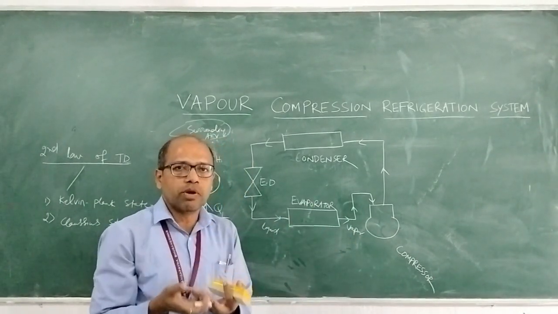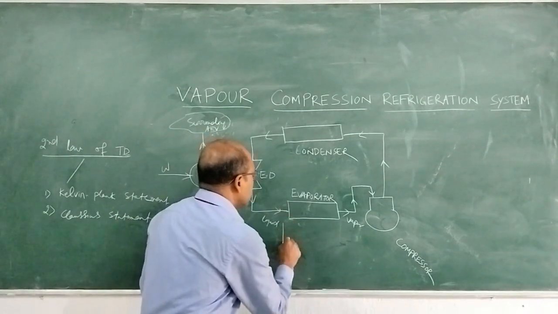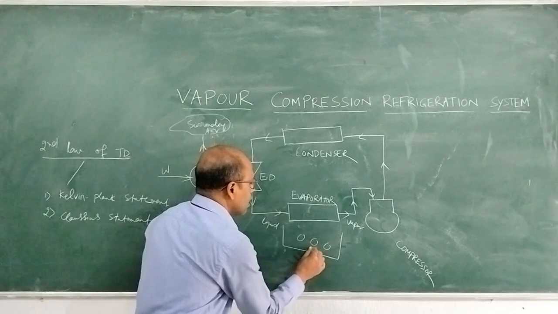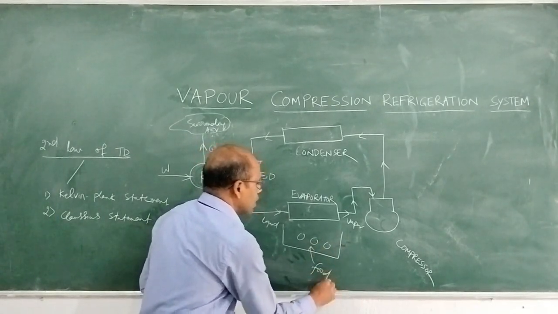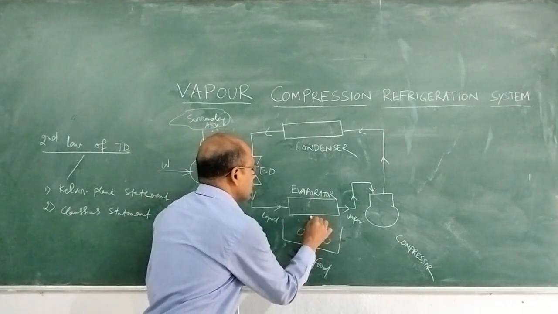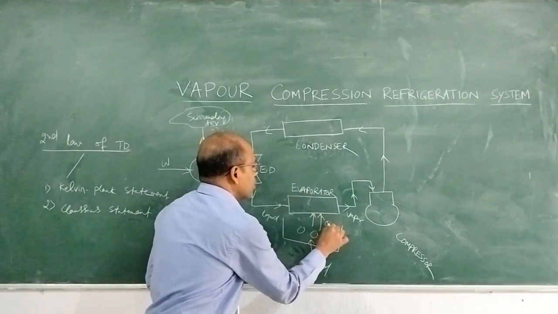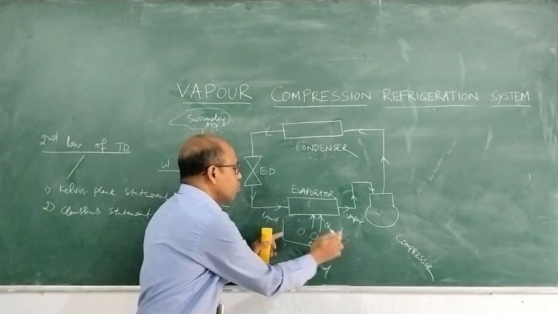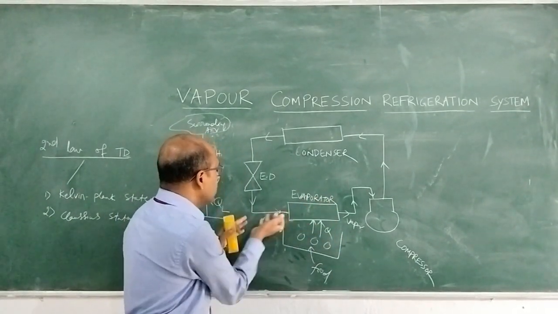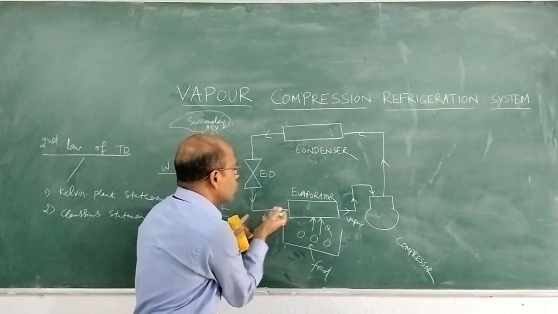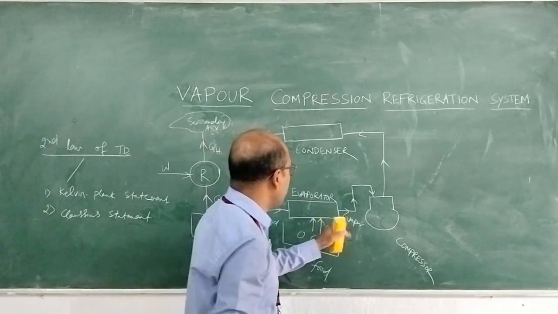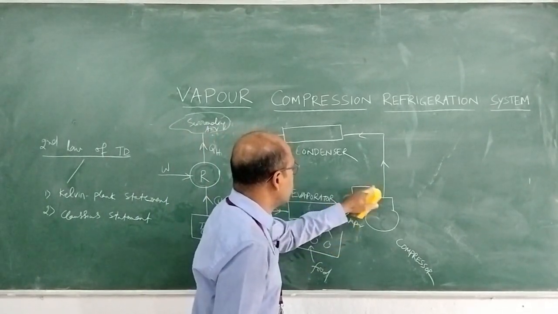It extracts heat from somewhere. It extracts heat from the refrigerator chamber, where some food is there. It takes heat from this food, so that the food becomes very low temperature. It extracts heat, and the refrigerant is converted from liquid into vapor. That is called the evaporator.